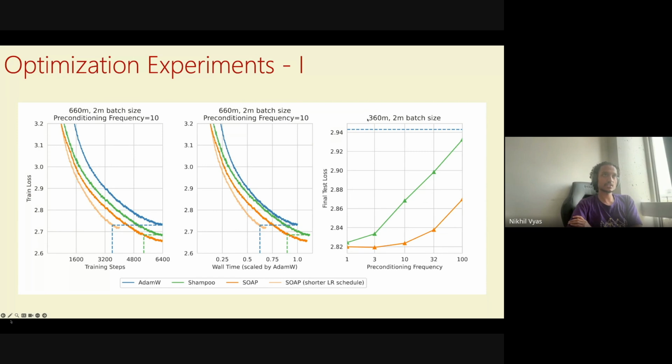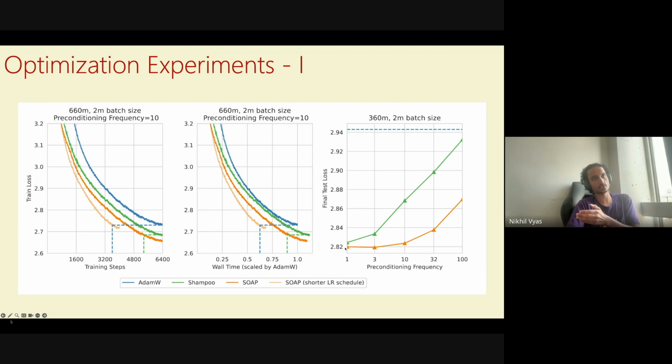So this time this is a 360M language model, the same batch size. We are training always for Chinchilla optimal tokens. And what we see is that at frequency 1, Soap and Shampoo are very, very close. And this is expected, right? Because if you tune everything, you still have to tune more things for Shampoo just because it has more hyperparameters. But once you tune things, Soap and Shampoo are pretty close.